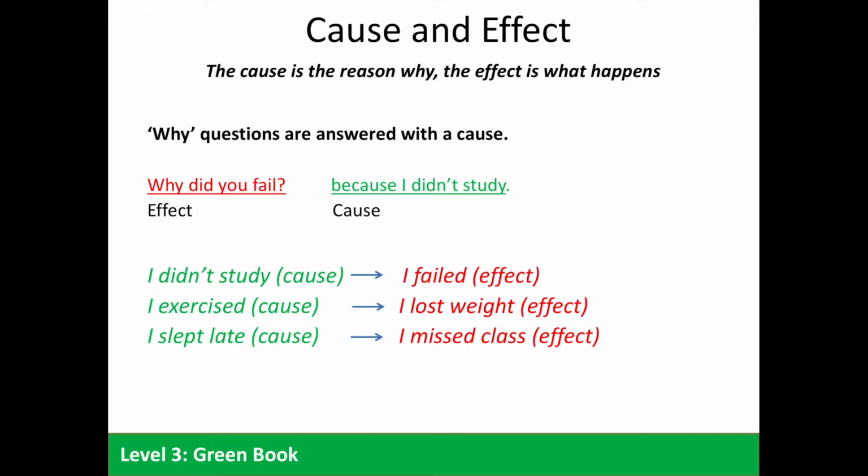To understand cause and effect, you'll need to remember that the cause is the reason why something happened, and the effect is what happens. We answer why questions with a cause. For example, why did you fail? Because I didn't study. Again, not studying is the cause, and the effect is failing the exam. Some more examples. I didn't study, I failed. I exercised, I lost weight. I slept late, I missed class. Take a moment, pause the video, practice writing a few sentences using cause and effect.